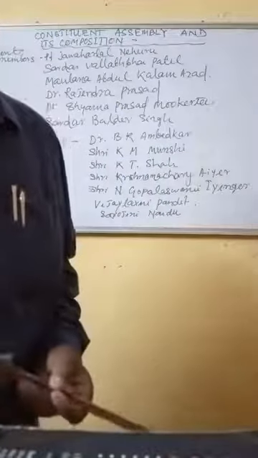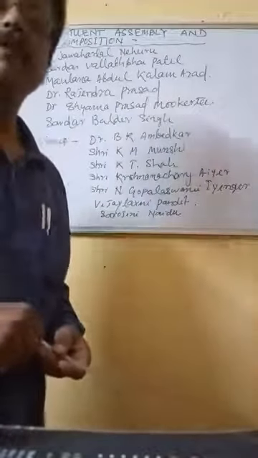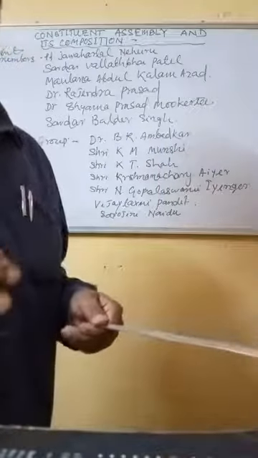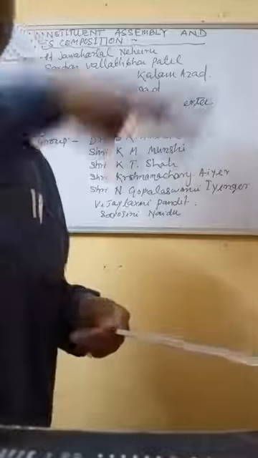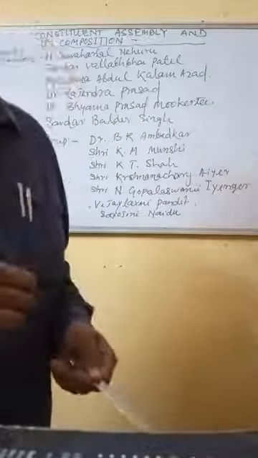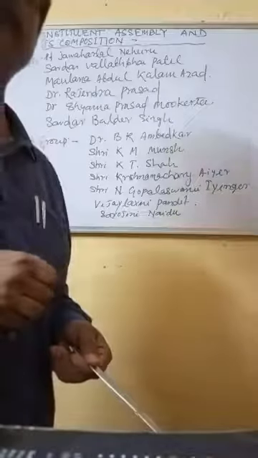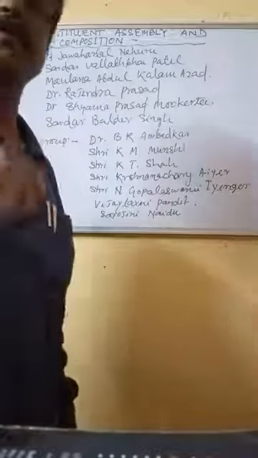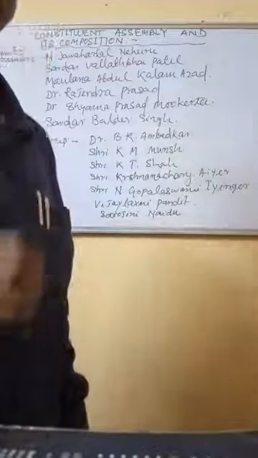The first general body meeting of the Constituent Assembly, with all the members, was held on December 9, 1946.